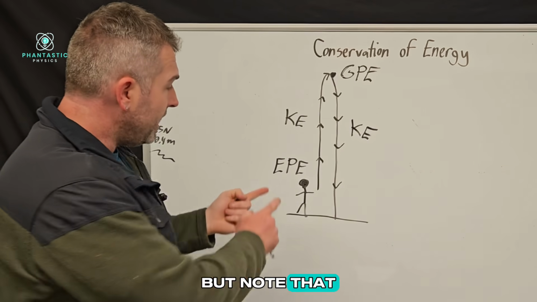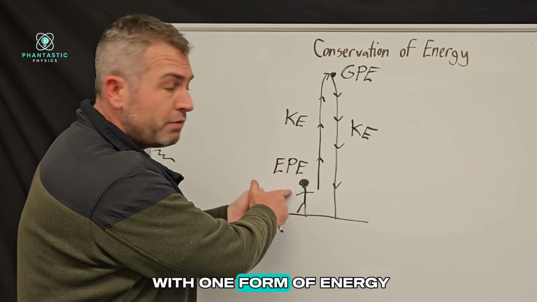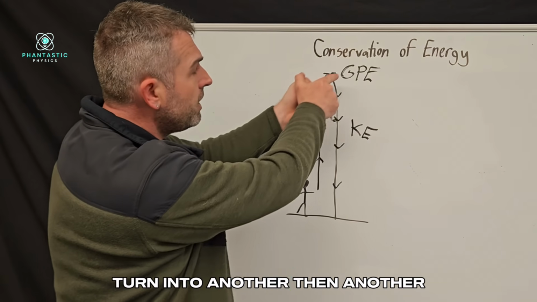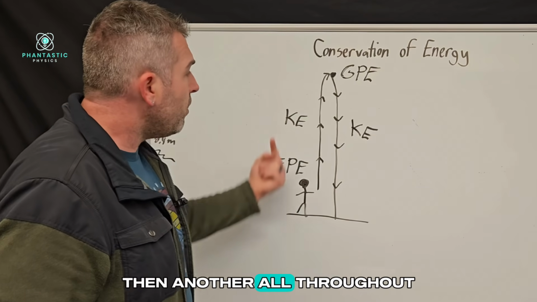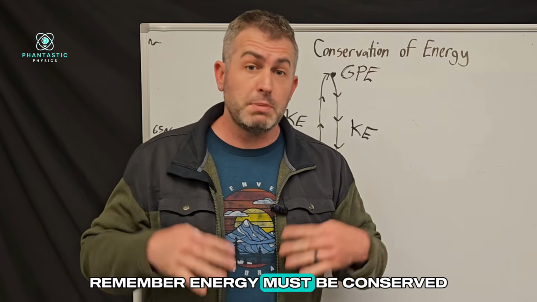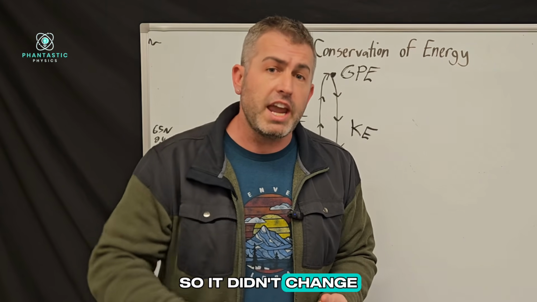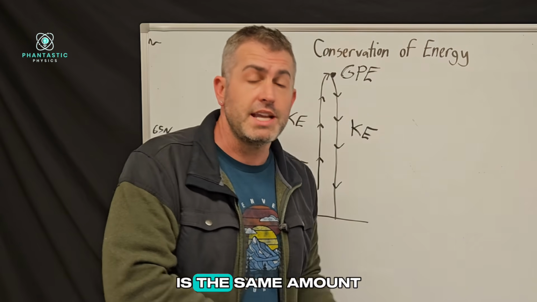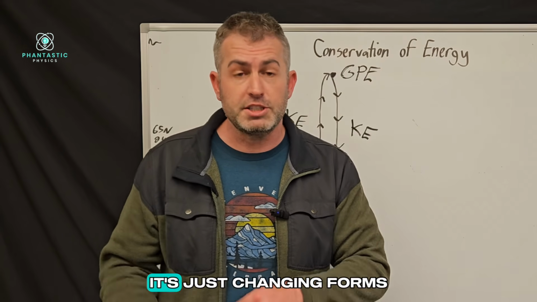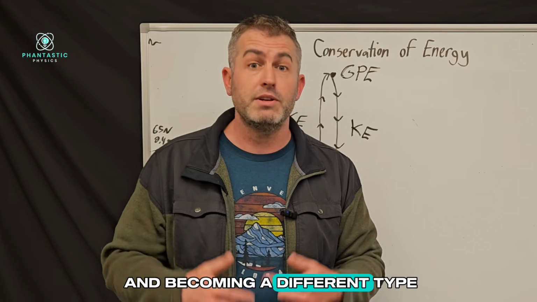But note that even though we started with one form of energy, it turned into another, then another, then another. All throughout this process, remember, energy must be conserved, so it didn't change. Whatever we started with is the same amount of energy we ended with. It's just changing forms and becoming a different type.